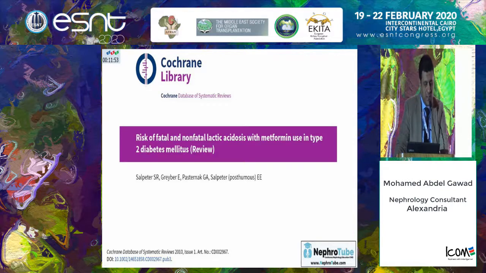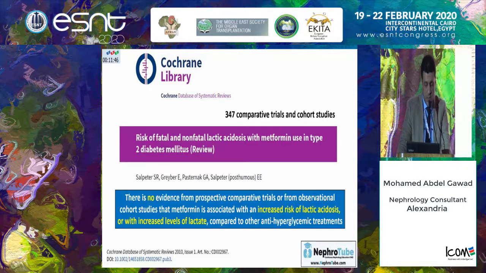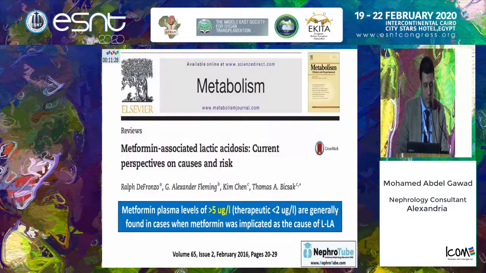But actually in the clinical situation, does metformin cause lactic acidosis? There's a large review article in Cochrane comparing 347 trials. They found that there is no evidence of increased lactic acidosis or increased serum lactate with metformin in comparison with other anti-hyperglycemic treatment. And they said that metformin-induced lactic acidosis occurs only in patients with predisposing factors to hypoperfusion and hypoxemia. And many reported cases of lactic acidosis with metformin were found to have a high serum metformin level, more than 5, whereas the therapeutic level of metformin is actually below 2.